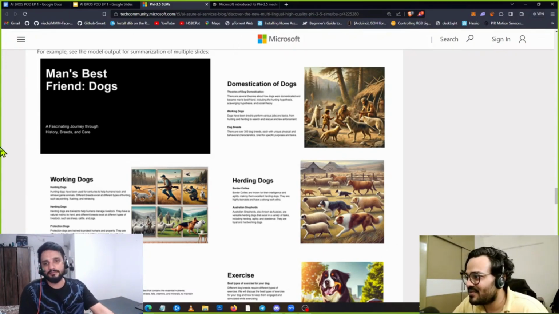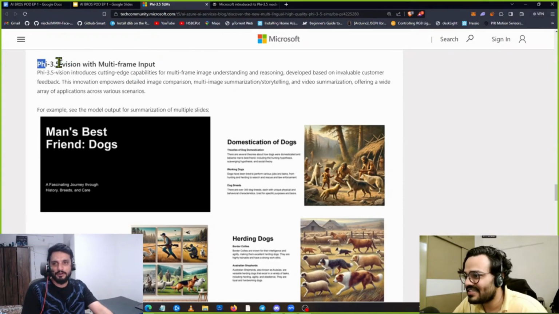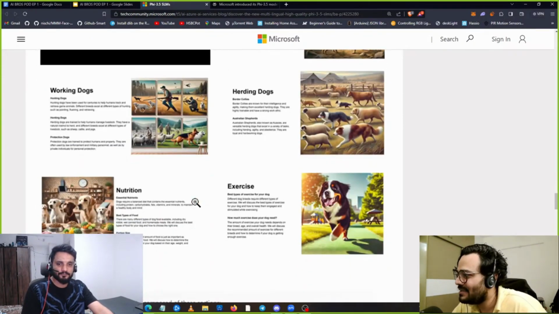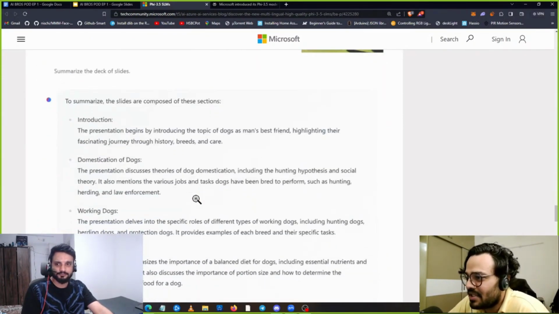Pretty interesting. So I think that's all about this vision model. This is how models are becoming multimodal. This is the multimodal world we now live in.